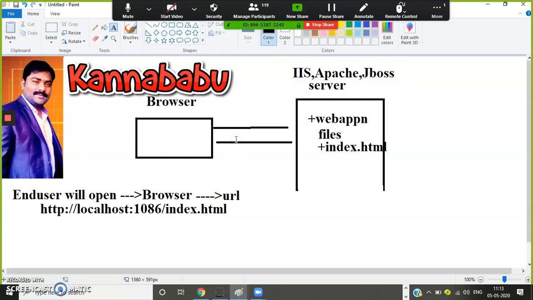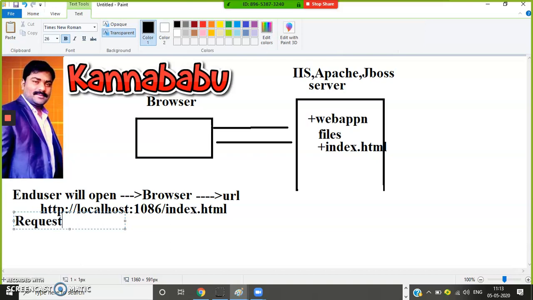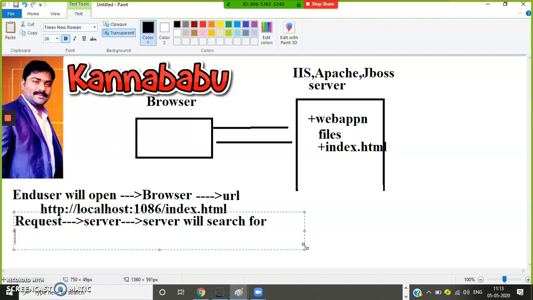So after developing the application, we need to deploy it on the server so that the end user can access it via browser and internet. The end user will open the browser and enter the URL. Then what will happen? The request will go to the server. Here the server will search for what? The file. The server provides services to the browser. The server will search for which page? Index.html.